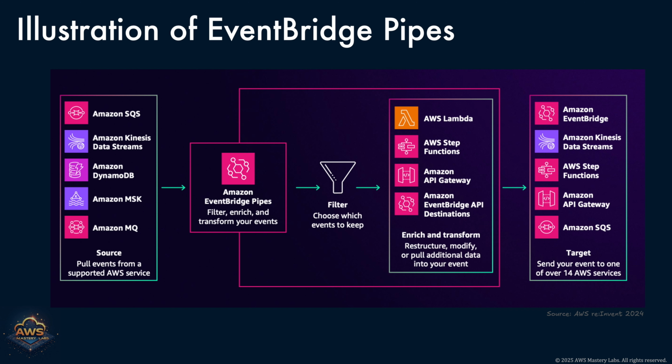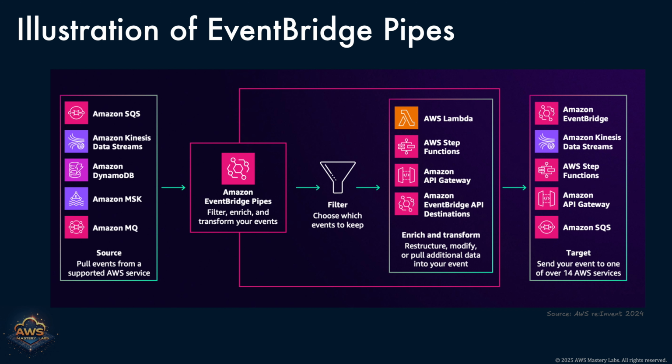The process begins by ingesting events from supported sources. These can include common AWS services like Amazon SQS, Amazon Kinesis Data Streams, Amazon DynamoDB Streams, Amazon MSK, and Amazon MQ. These services often emit high-volume, high-frequency event streams, ideal for real-time processing. EventBridge Pipes acts as the connector that draws these events into a streamlined pipeline.